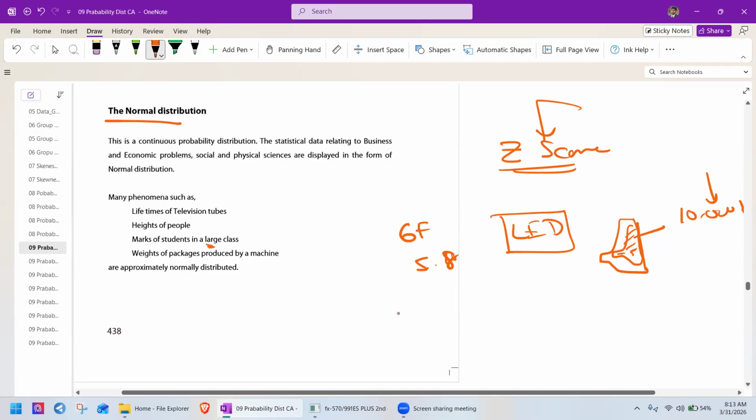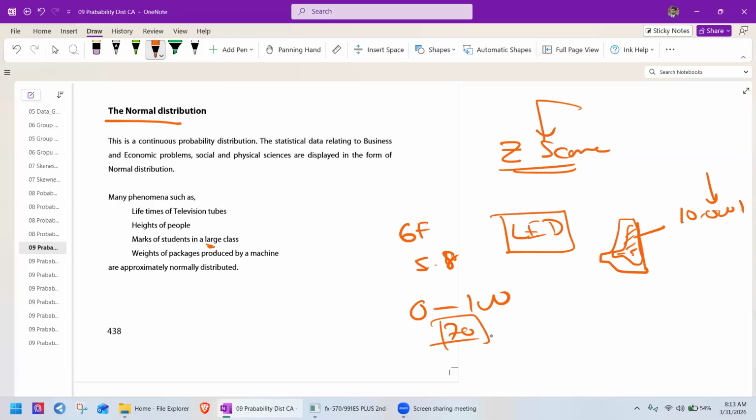Students get marks in a particular exam, they may get 0 to 100. On average they may have 70 or 60. Most of them are getting average marks. And the weight of a package produced by a machine. All these follow the normal distribution.